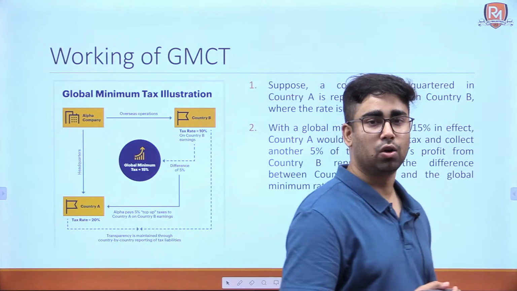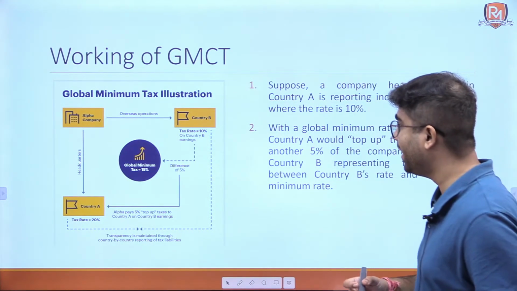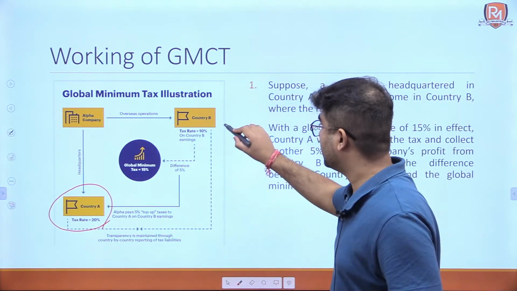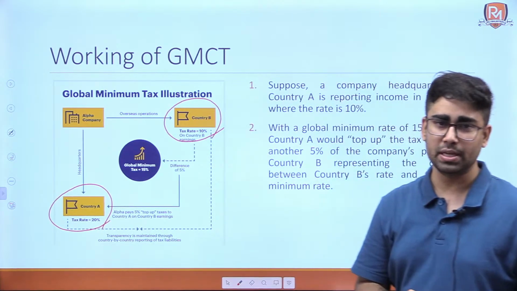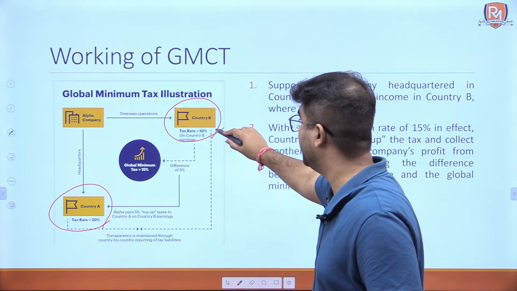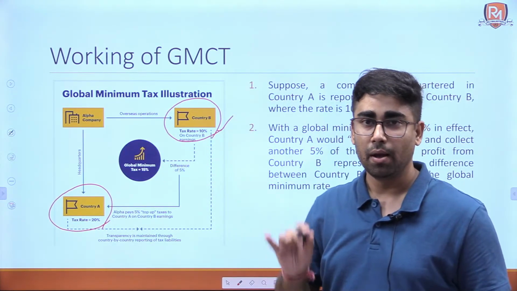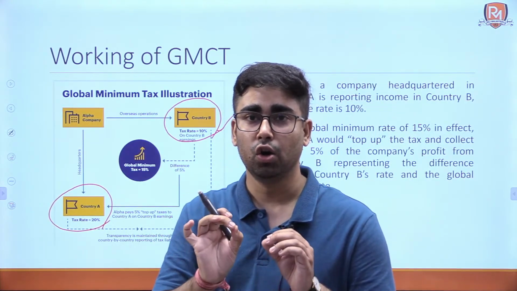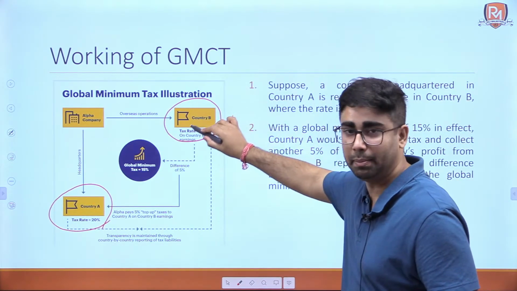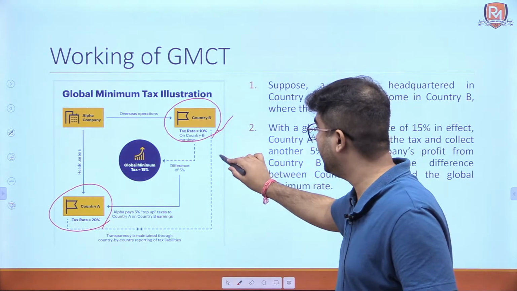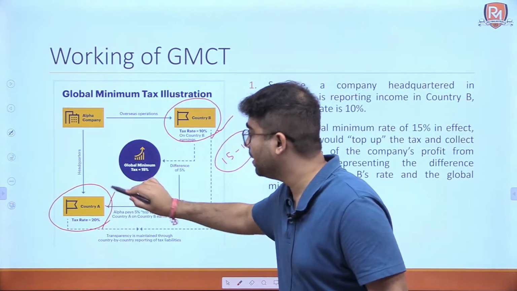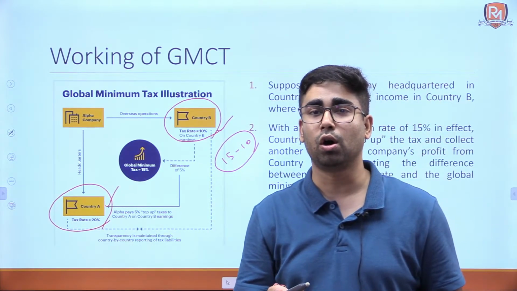Now let's see how the global minimum corporate tax works. For example, there is a country A where the tax rate is 20%, and there is a country B where the tax rate is 10%. Now the company shows the profit in country B and gets taxed at 10%. But if there is a provision for global minimum corporate tax, then 10% taxation will be paid in this country B, and the 5% left over, 15 minus 10, will be paid in country A. So this is how global minimum corporate tax will work.